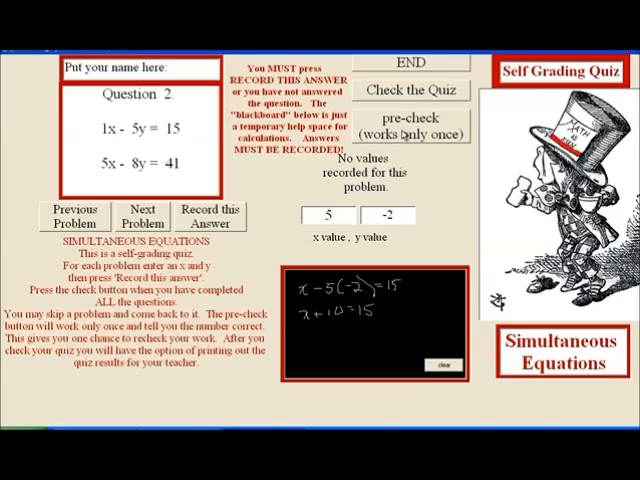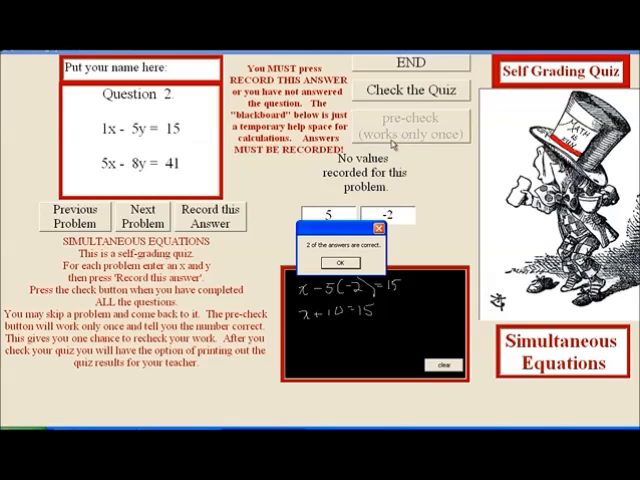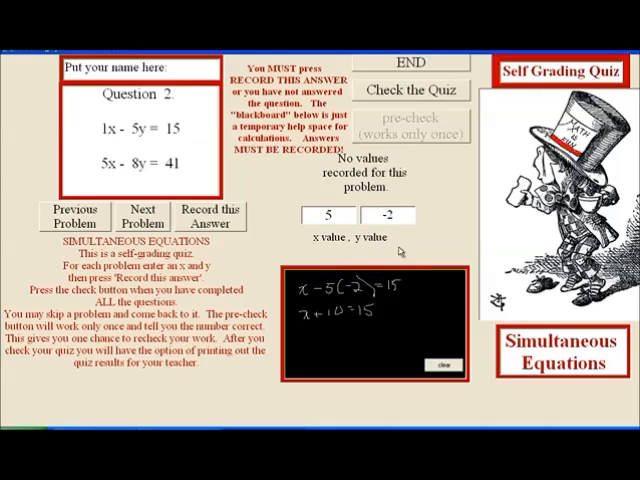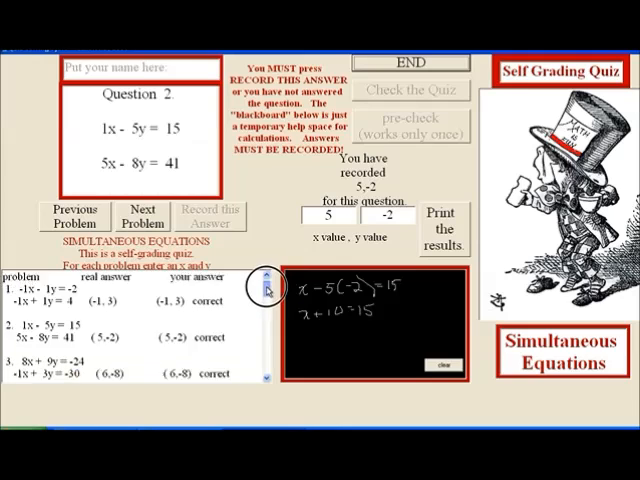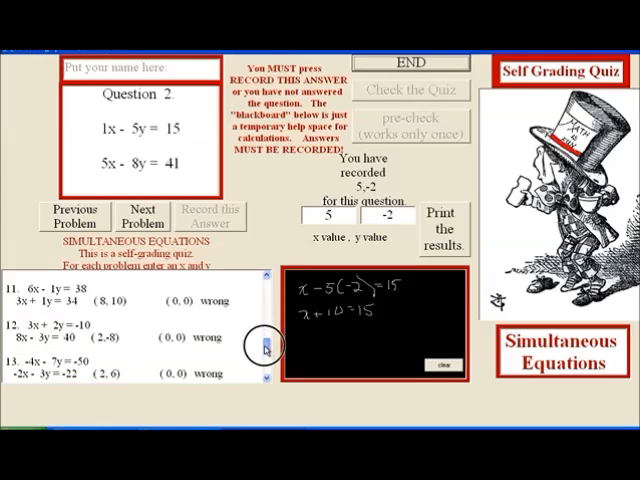It works only once, but it will tell you 2 of the answers are correct, which means I've made a mistake. Oh my goodness. Oh, I know what it was. I didn't record anything. So see, I didn't record this. Now the pre-check isn't going to work. But now I know that my problem was that I forgot to record the answer. So if I check the quiz, it says that I got that one right, and these other ones wrong.